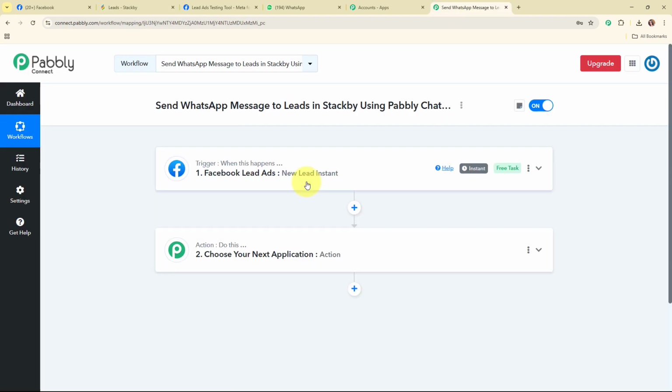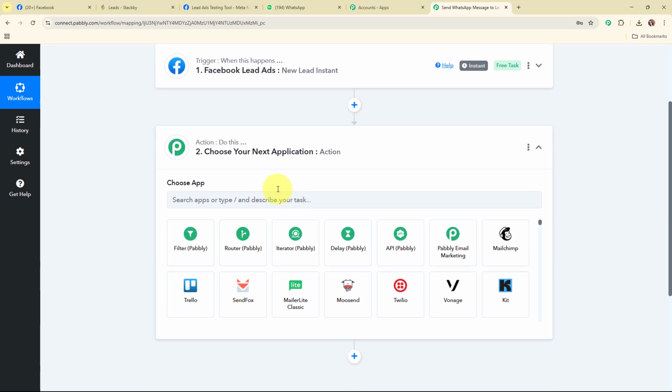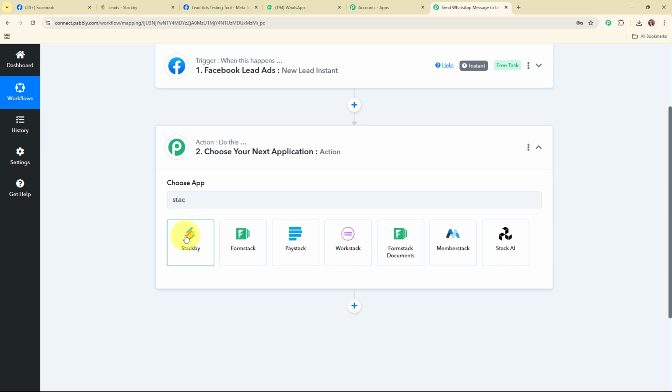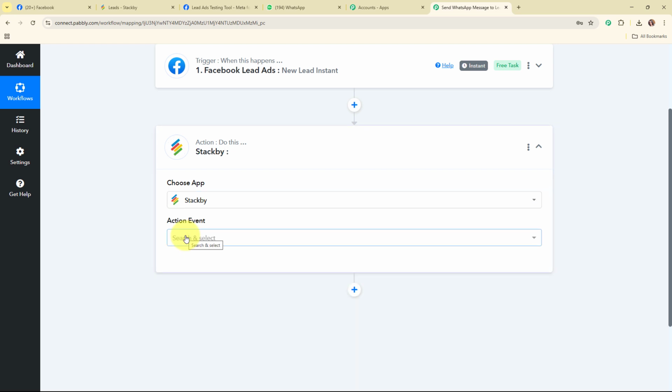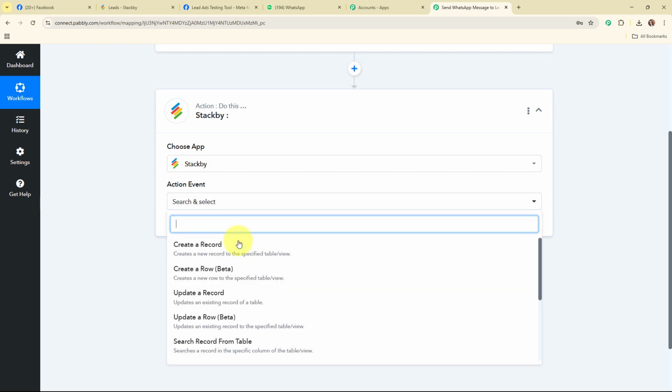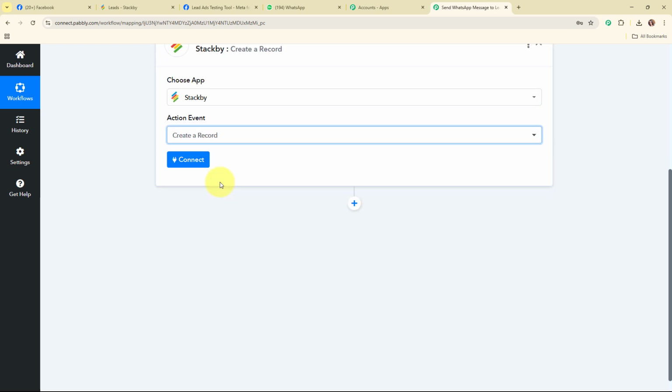So for that, I'm going to connect my Stackby account with Pabbly Connect in this action step given over here. And here in this action step, I'm going to select my action application as Stackby. Stackby is a user-friendly platform that combines the simplicity of spreadsheets with the power of databases and automation. So in my Stackby action step, I'm going to select my action event task, create a record,